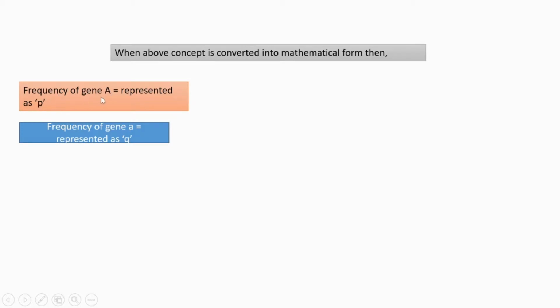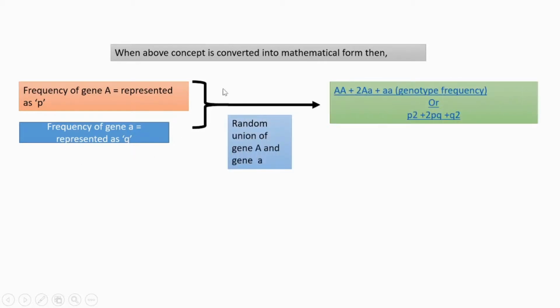It is P. And for the frequency of gene small a, we can give another letter, that is Q. If gene A and gene small a unite randomly, in that condition, what way can we write it? Its genotype frequency will be AA, 2Aa, because two types of Aa are there.